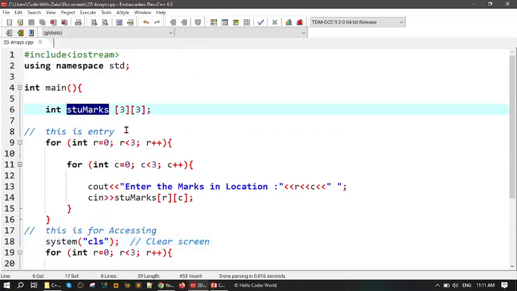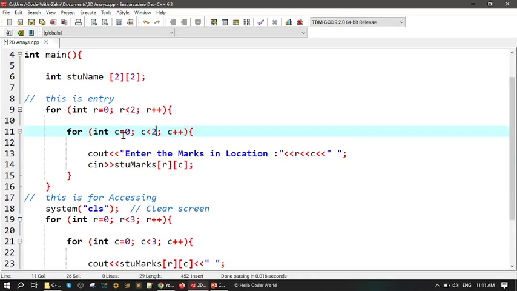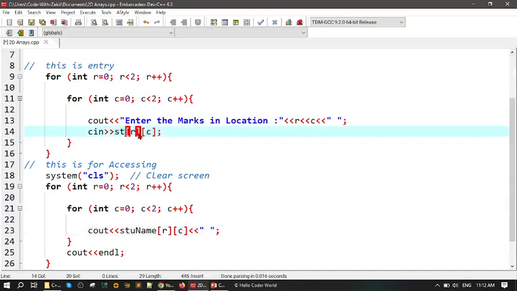Now if I have stu name, simple, I want 2 into 2 and start from 0. I want to change that, also 2 and 2, and simply stu name instead of stu marks, right? I hope you don't have any questions or problems. Stu name. Now just take a look and see the beautiful result.